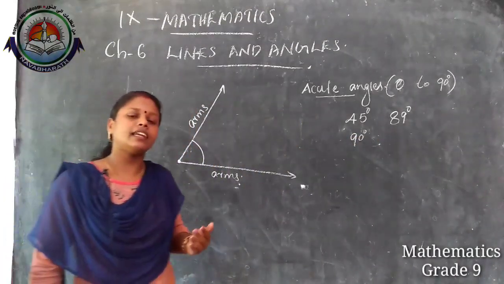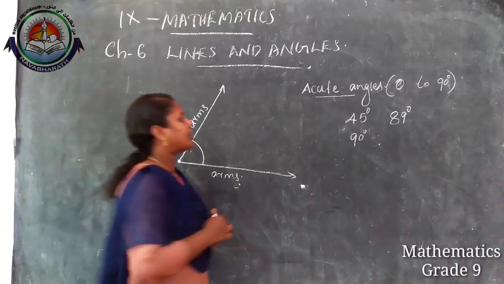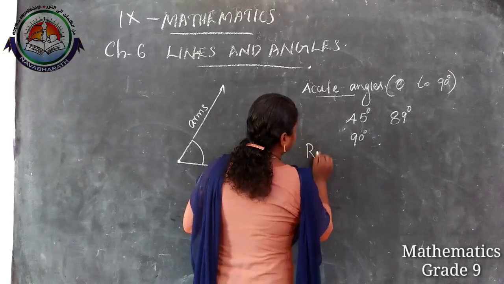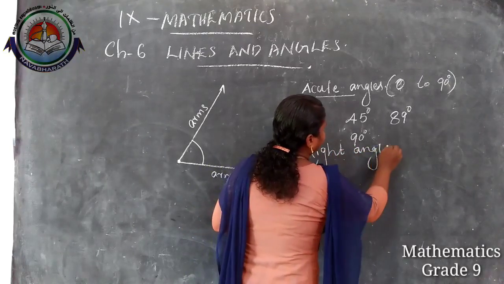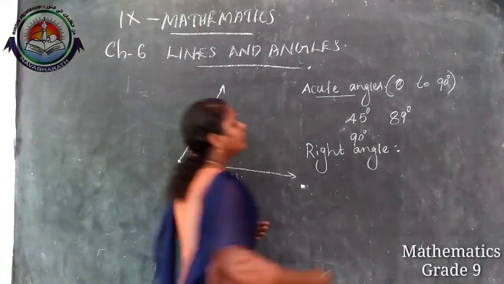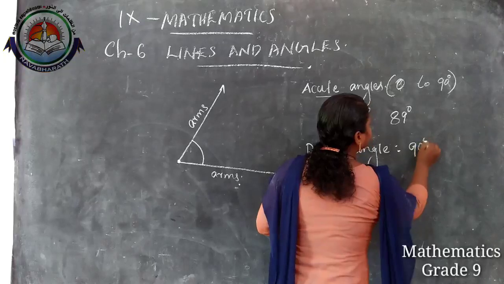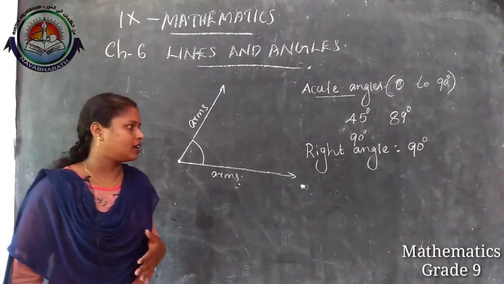If it is 90 degree, which type of angle is it? It is a right angle. Right angle means if the measure of an angle is exactly 90 degree, that angle is called a right angle.